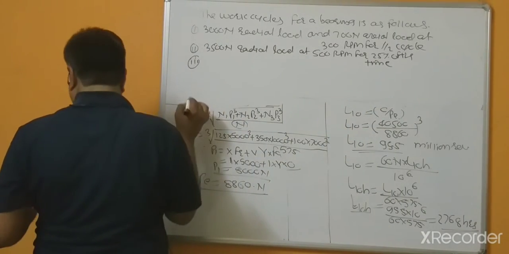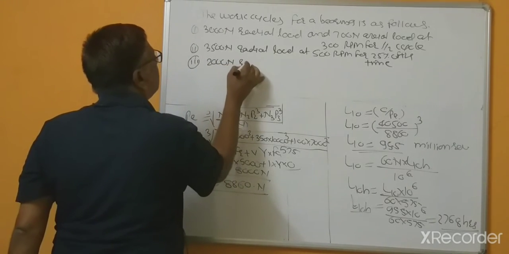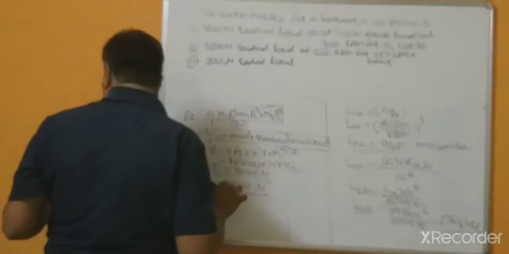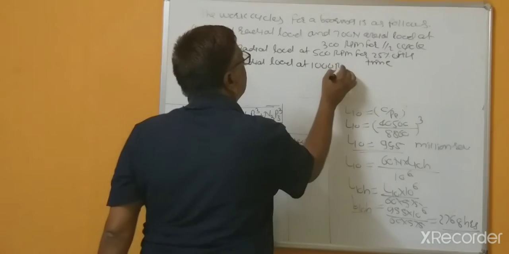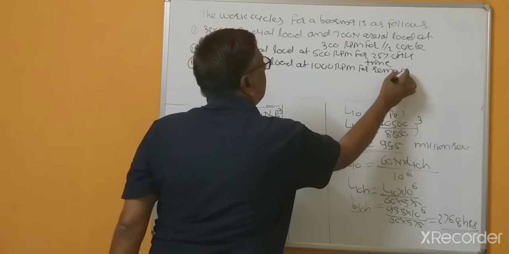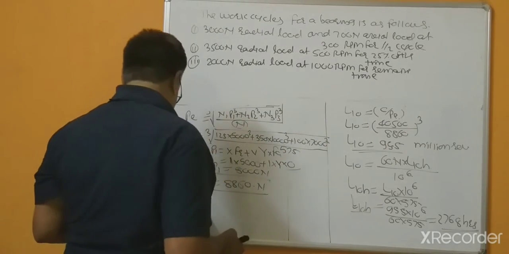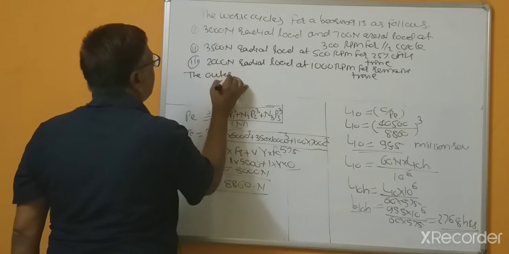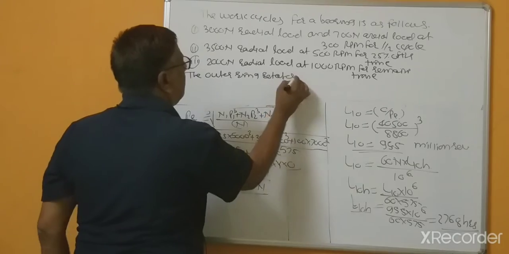Third, 2000 Newton radial load at 1000 RPM for the remaining time. The outer ring rotates.